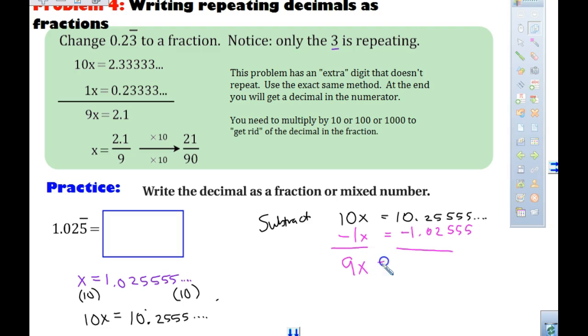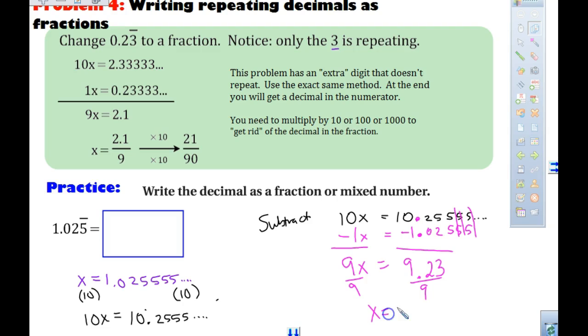When we subtract our decimals, you definitely wanted these decimal points lined up, right? So I subtract from the back. These 5s are canceling, but when I get 5 minus 2, that is 3. 2 minus 0 is 2. And 10 minus 1 gives me 9. 9. Good job, Steven. I am dividing both sides by 9.